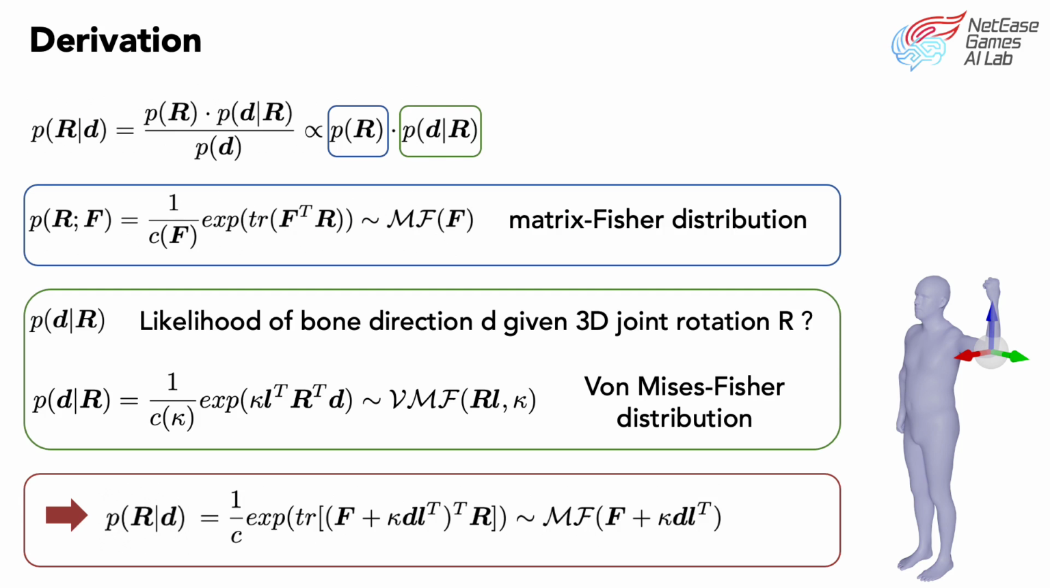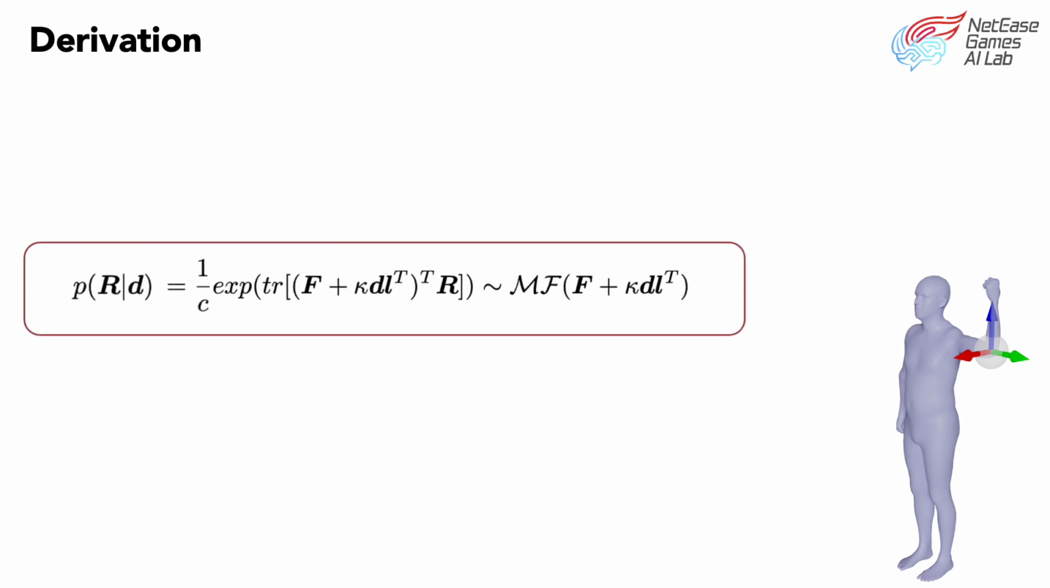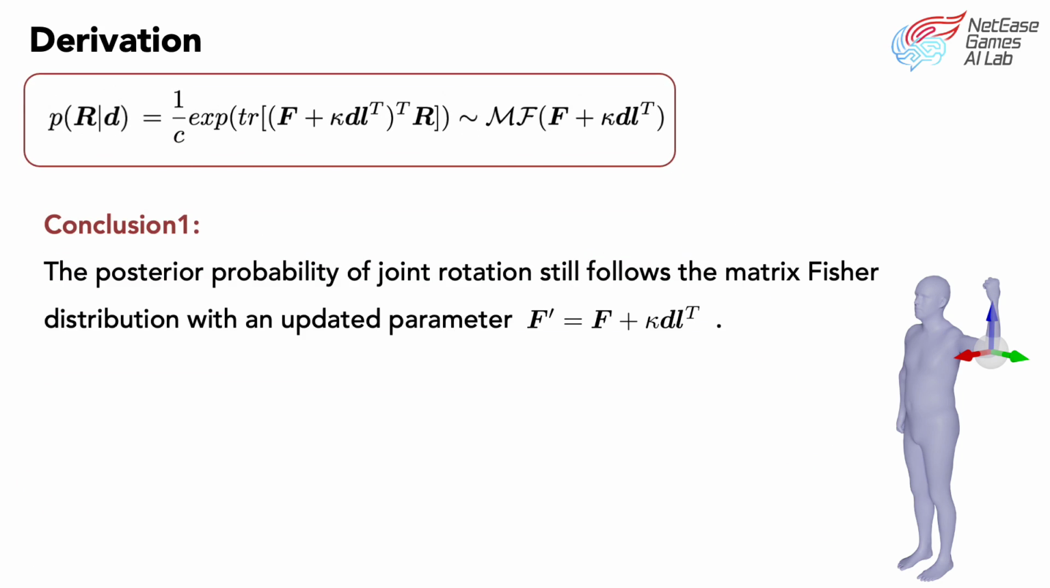Here are the details of the derivation. In the formulation of likelihood, L is the unit direction of the bone in the reference pose, for example, T-pose. And R rotates L to the current direction D. It can be concluded that the posterior probability of joint rotations conditioned on bone directions is controlled by a new parameter F', consisting of prior parameter F, current bone direction D and its confidence kappa, and canonical bone direction L.